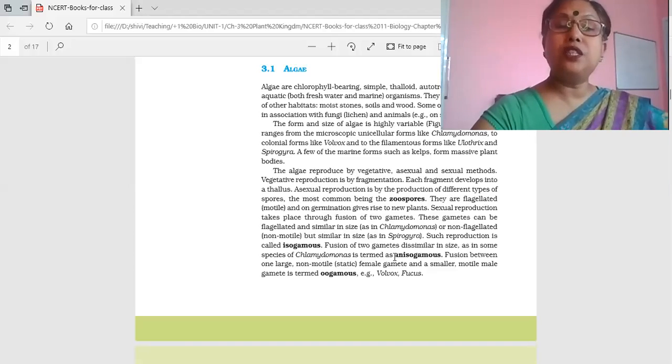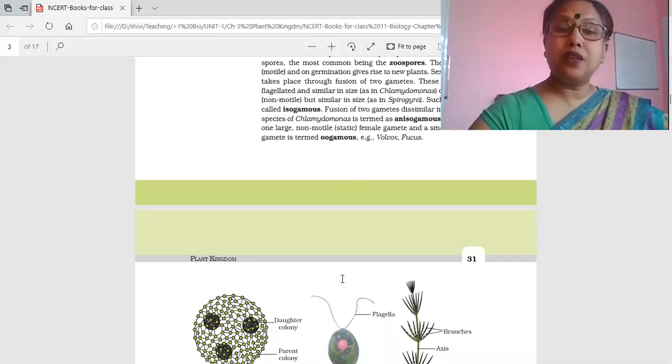Anisogamous: aniso means different, when both gametes are different. And oogamous. It is a special kind of anisogamous, where the female gamete is large and non-motile, whereas the male gamete is small but motile. The respective examples for oogamous are Volvox and Fucus.